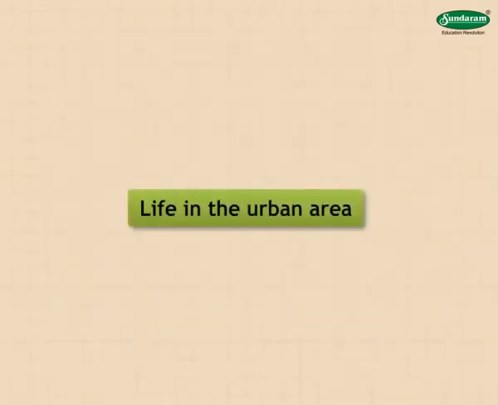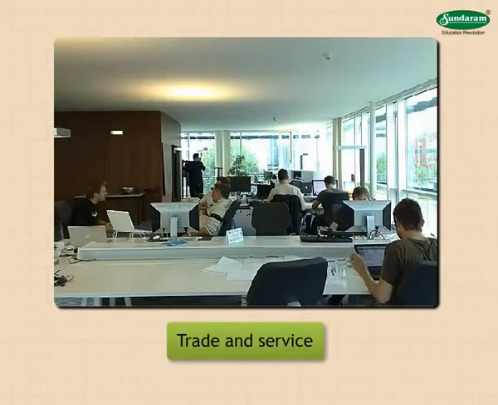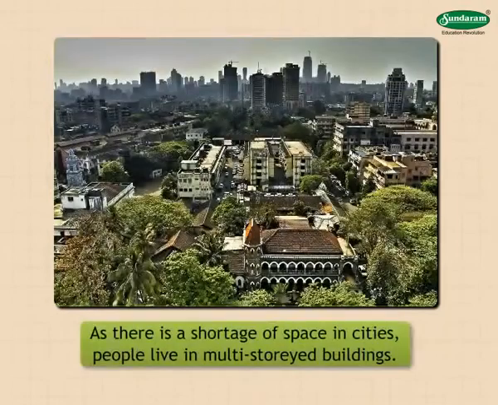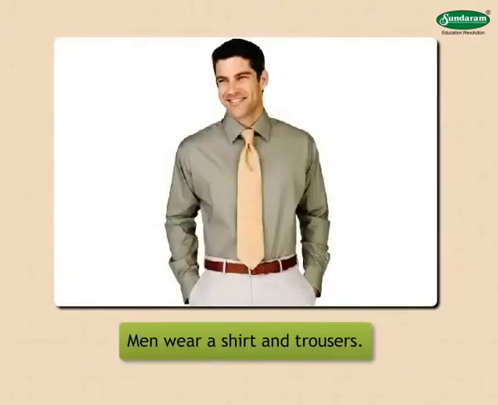Life in the urban area. People in cities live a modern life. Trade and service are the main occupations. As there is a shortage of space in cities, people live in multi-storied buildings. Many people travel either on two-wheelers or by four-wheeler vehicles. City life is hectic. Men wear a shirt and trousers.